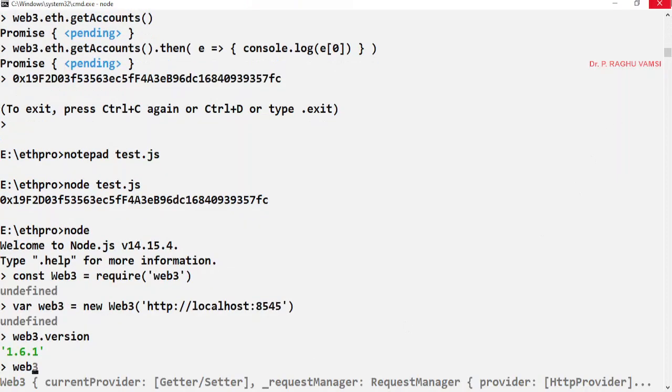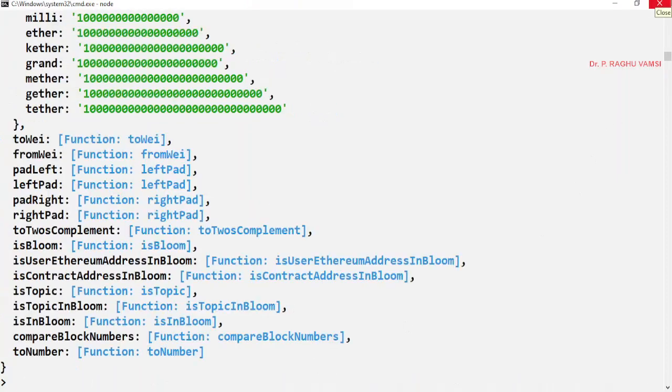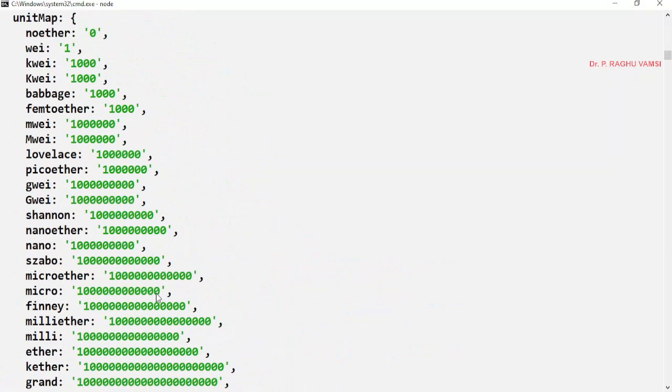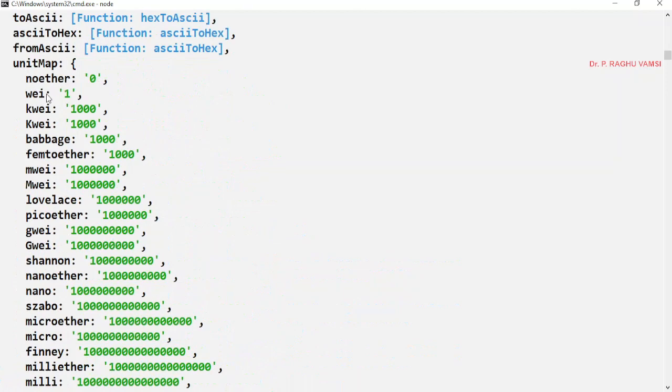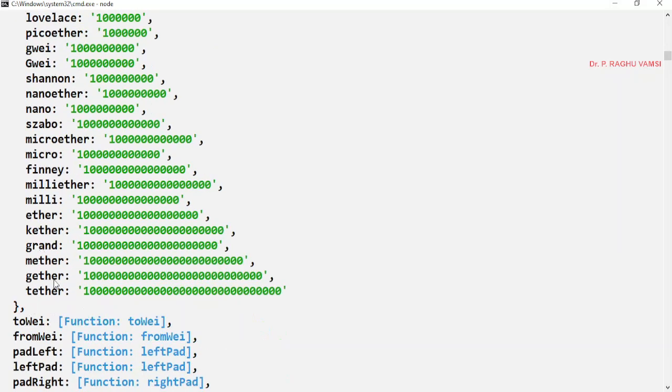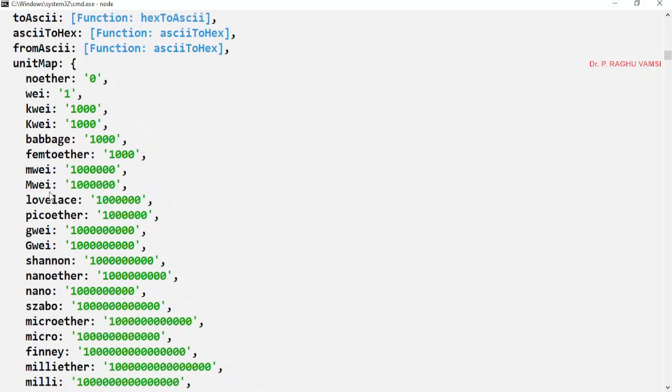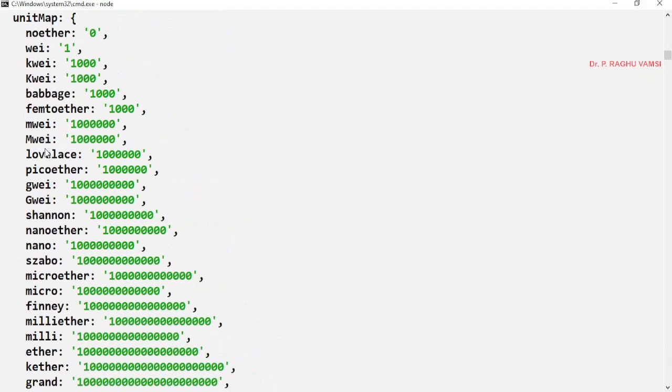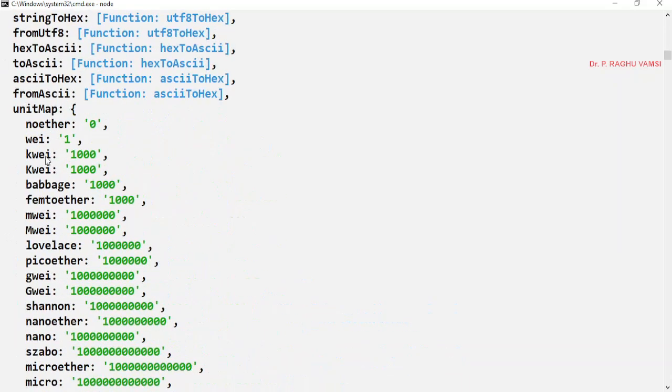So web3.utils. One day, one of you asked what are the various denominations of Ethereum. So there are no ether, wei, kwei (capital K), babbage, mwei (capital M). Like that, different denominations are there. These are the different denominations available. In Remix IDE you will find four denominations, and here are the unit maps. So many denominations you will find. Depending upon the situation you can use them.